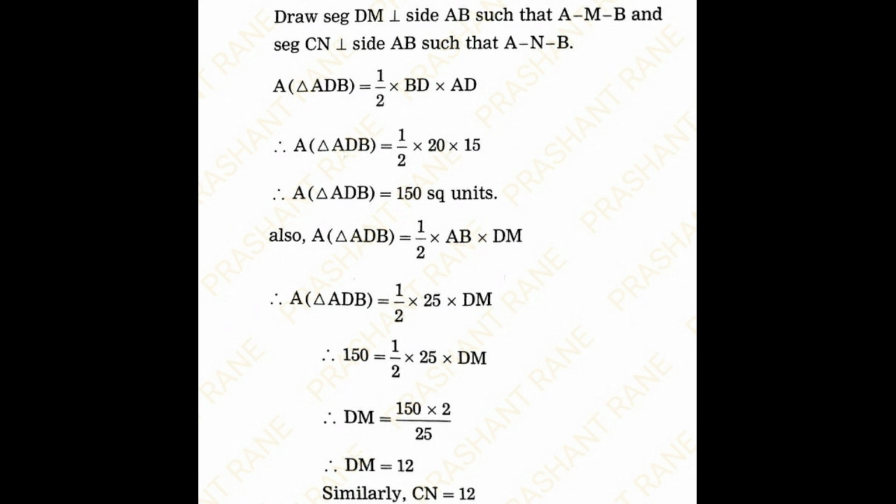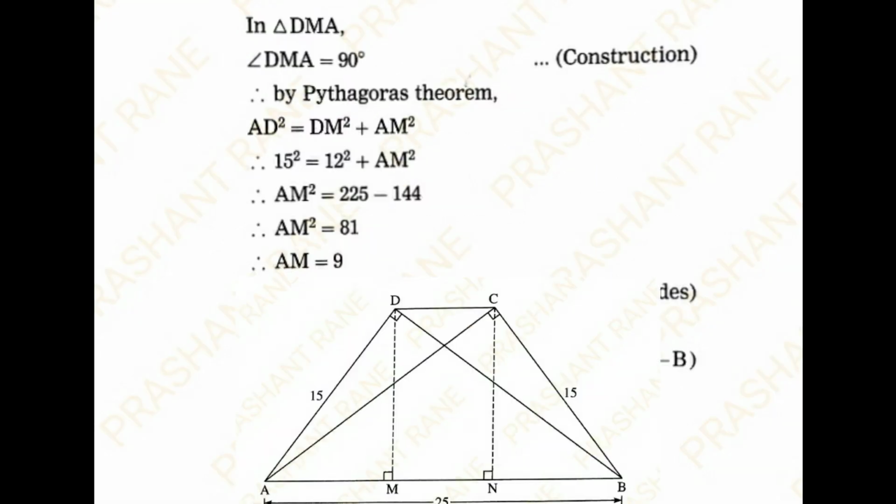Similarly, I will find out CN. CN is equal to 12 units. So in triangle DMA by Pythagoras theorem, AD square is equal to DM square plus AM square. Substituting the values, 15 square is equal to 12 square plus AM square.